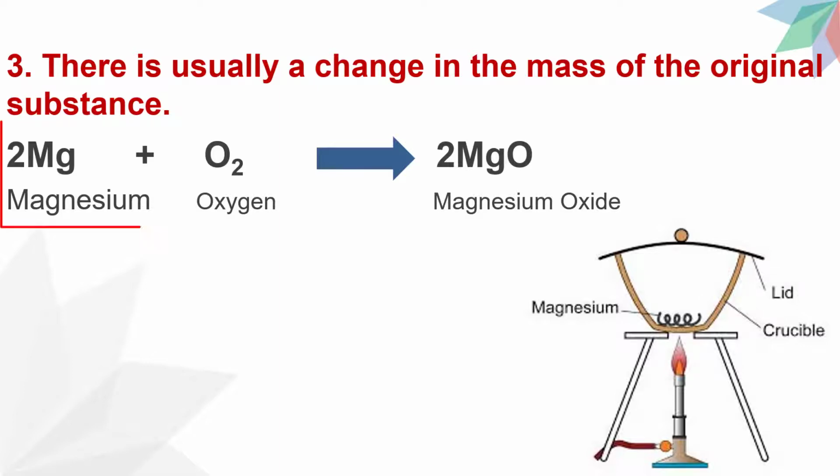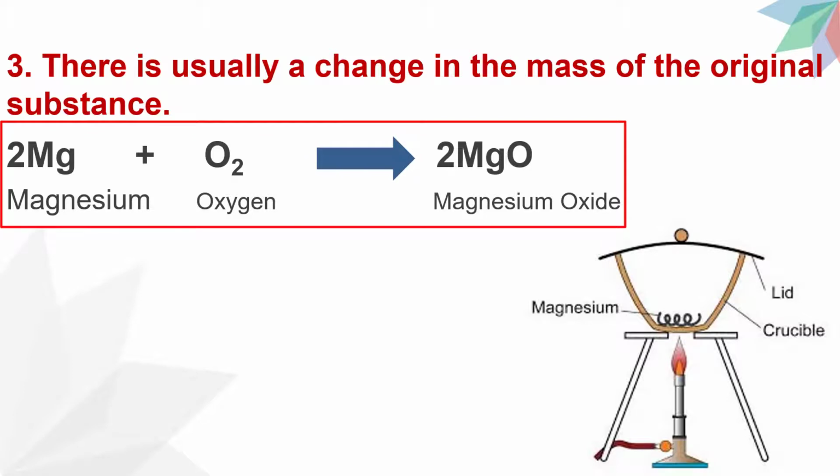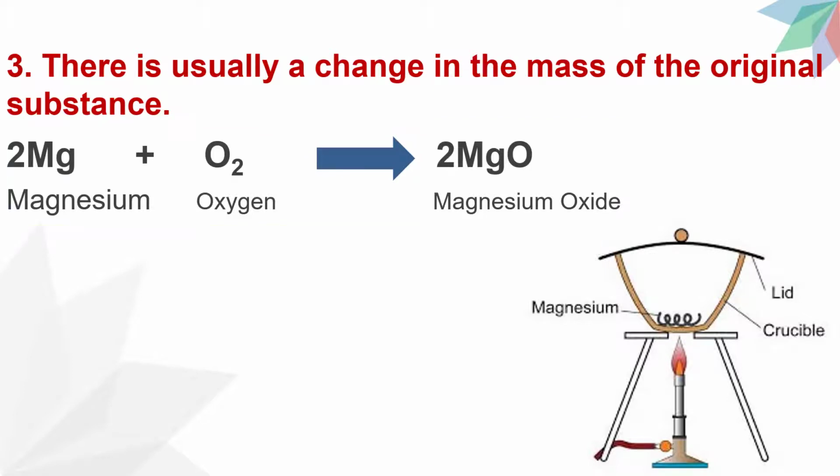Let us see the reaction. Magnesium plus oxygen gives rise to magnesium oxide. In the above process, magnesium combines with oxygen to form magnesium oxide, hence the mass is gained.